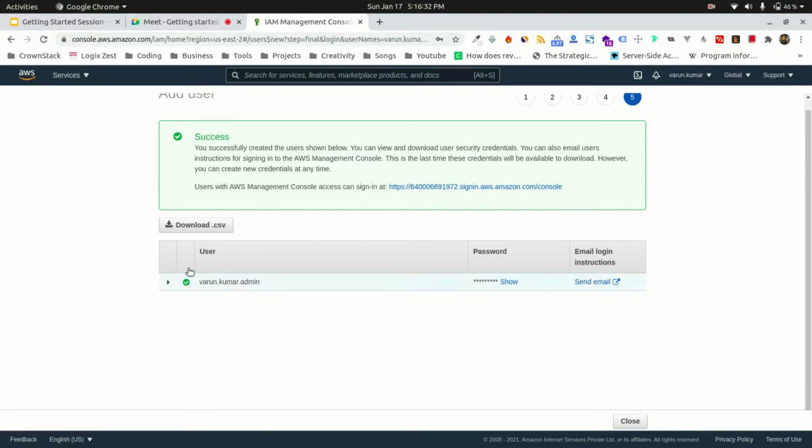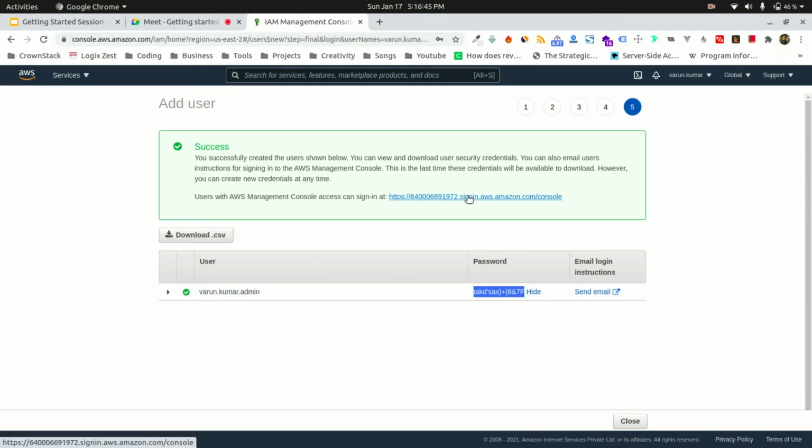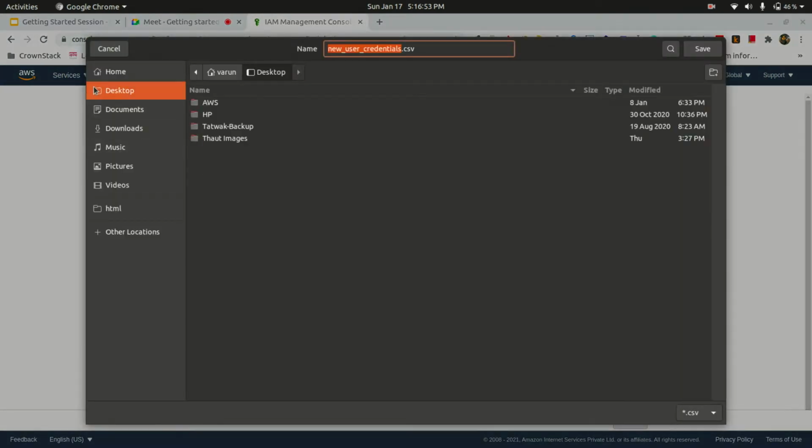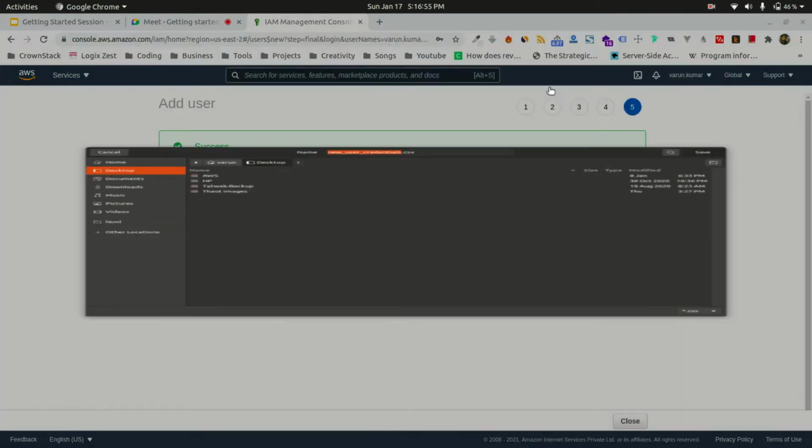This is the username and this is the password. This is the auto generated password which I am copying right now. So how do I use it? Amazon provides us with this unique URL. Let me copy this, or instead of copying, you can just download the CSV file. Amazon will provide you all the credentials in a CSV file.